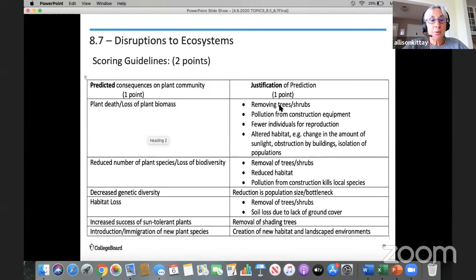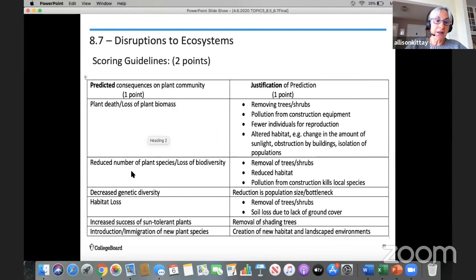So 2 points for this, and if you see the prediction needed to be linked to the justification. So if you predicted that there would be plant death or loss of plant biomass, you'd have to justify that because trees or shrubs were removed. There could have been pollution that affected the growth of those plants. There may have been some plants removed that created fewer individuals available for reproduction. And then the habitat being altered could change the amount of sunlight or isolate populations.